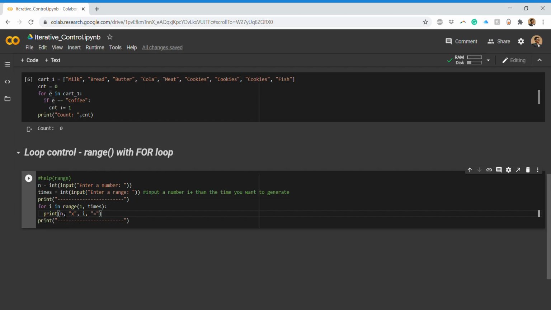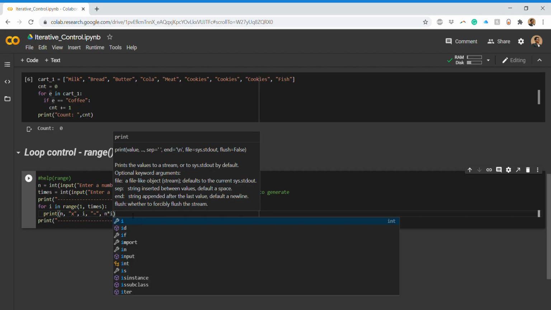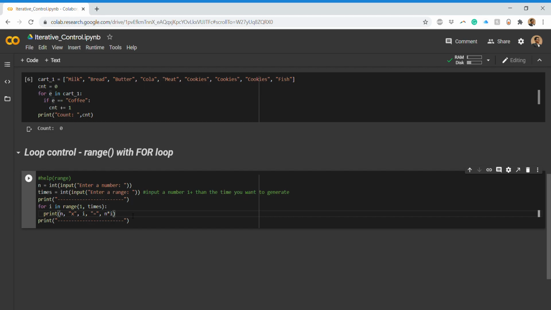So say n takes the value 5: 5 times 1 is 5, 5 times 2 is 10, 5 times 3 is 15, 5 times 4 is 20, and so on. The output you want is n times i. So this completes our multiplication table. It is very simple. Now let us run this.